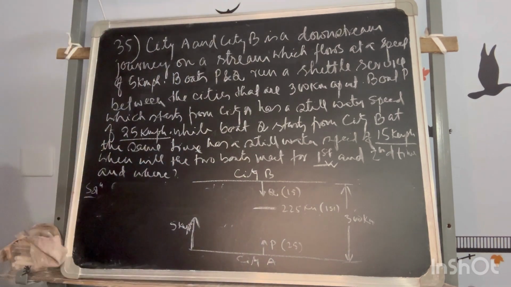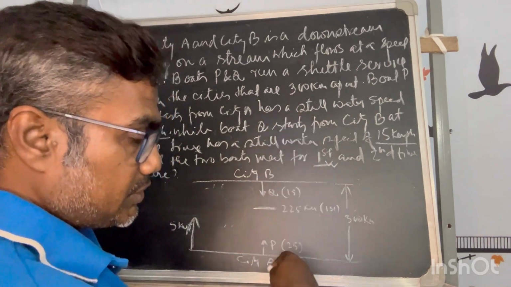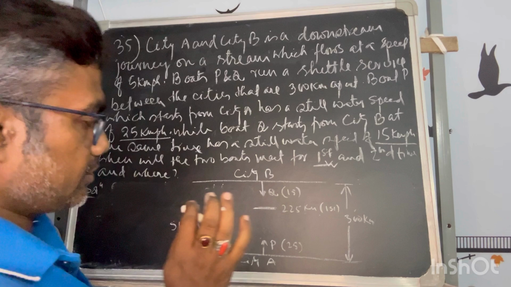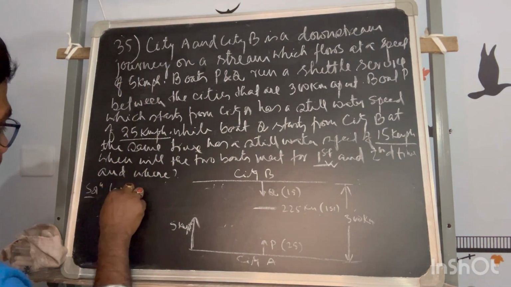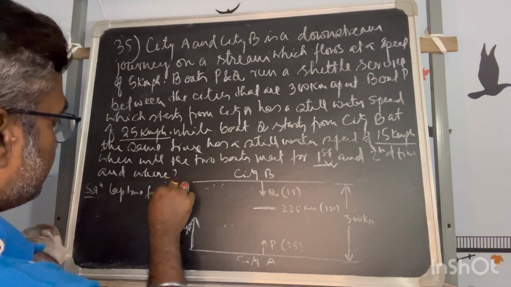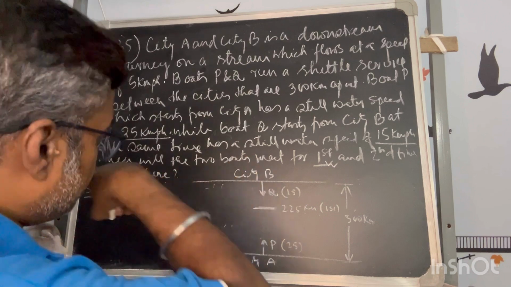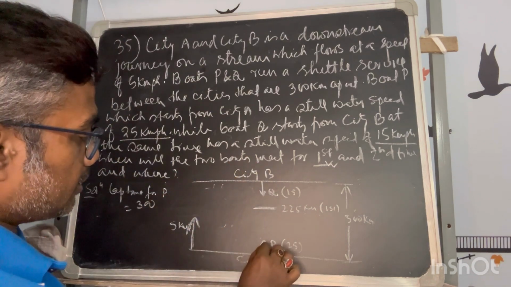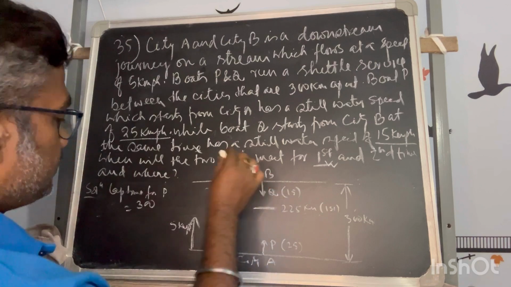Now for the second meet, whether they will meet from the opposite direction or in the same direction, that has to be understood. Now the lap time for boat P will be how much when moving from this area? Initially they have started from the respective cities, so how much time will it take?